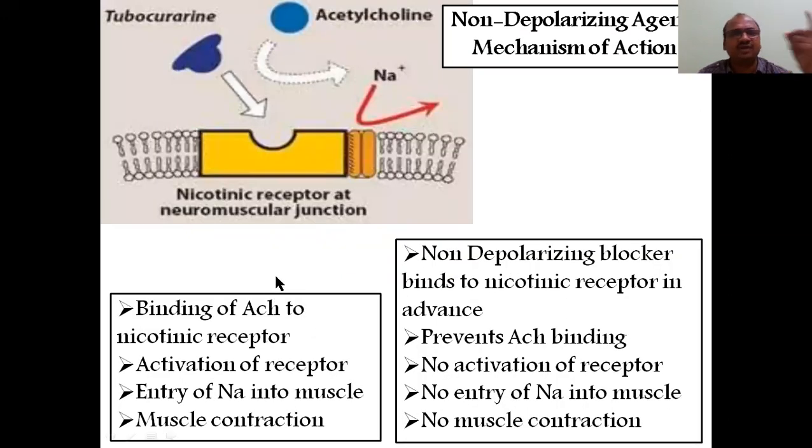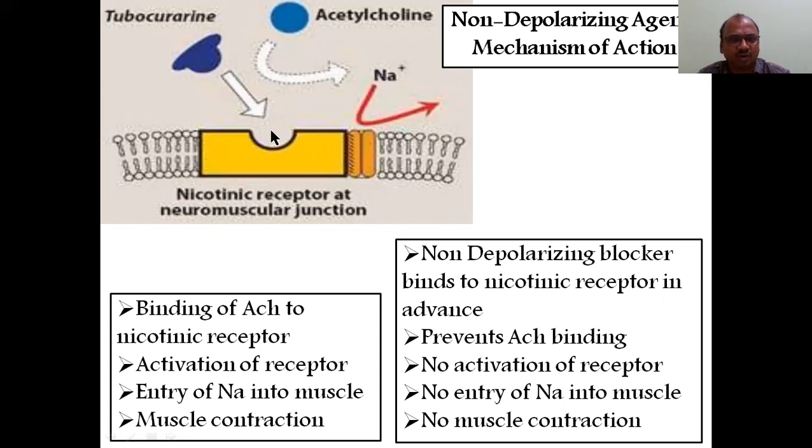And this is another one, D-tubocurarine. I have already told you, non-depolarizing agents, that means competitive. Why are they called competitive here? All the D-tubocurarine or all curare, whatever you have seen, have a structure that looks like acetylcholine. So it goes and binds with the acetylcholine receptor, like the nicotinic receptor present at the neuromuscular junction. See here, the nicotinic receptor at the neuromuscular junction. This is the neuromuscular nicotinic receptor. Acetylcholine will go and bind here actually.